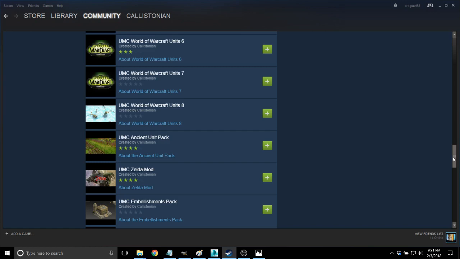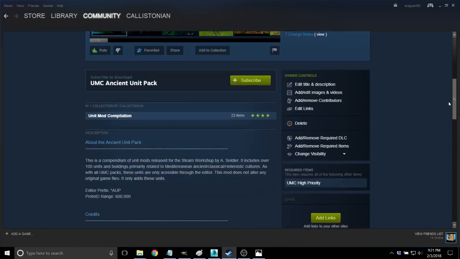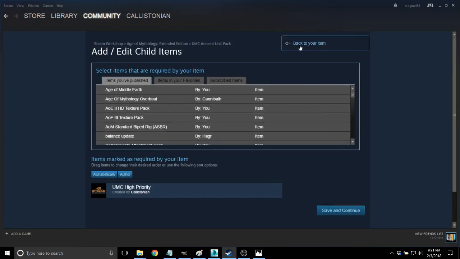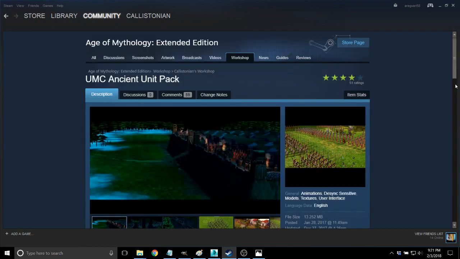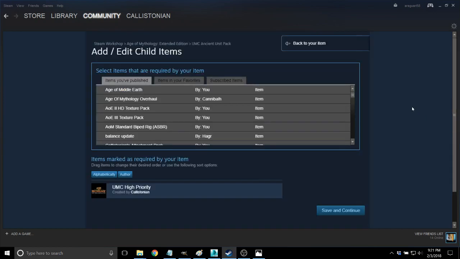It's important that you give credit when you use somebody else's content. Obviously, if you're a scenario designer and you use a mod in your scenario, you do need to make required content. If we look at any of the UMC mods, all of these have this thing that says required items. And you just do that by clicking here, add, remove, required items here. And then you select from mods that are either, if I go back here, mods that you are subscribed to, mods that are in your favorites list, or mods that you've published.